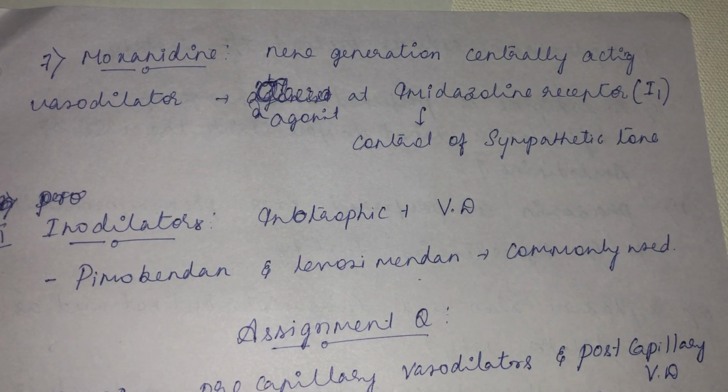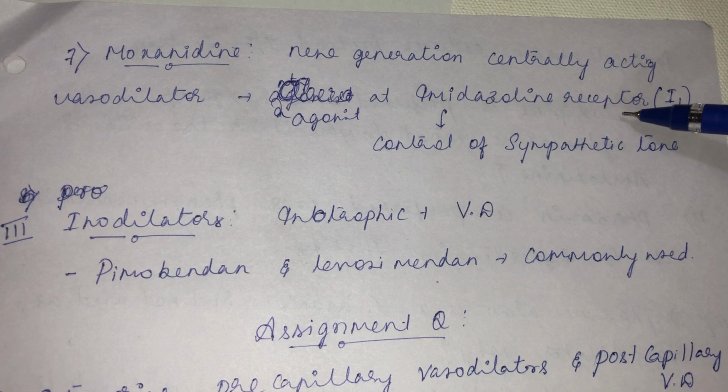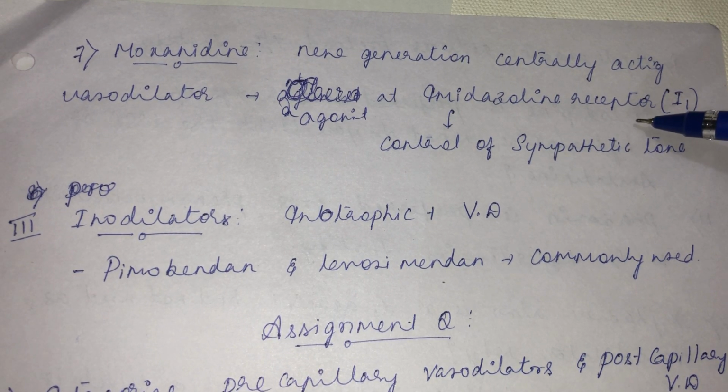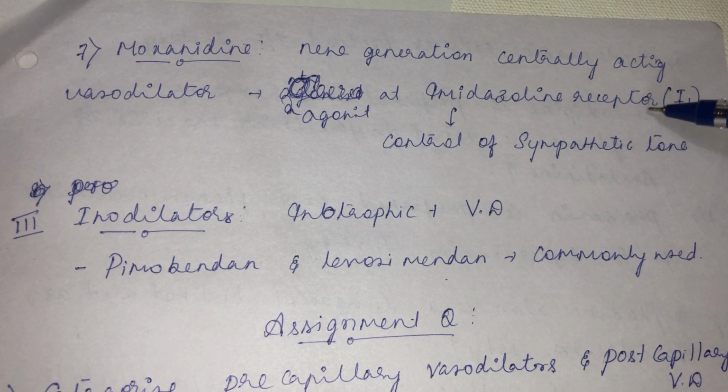See, moxonidine is a new generation centrally acting vasodilator. It is an agonist at the imidazoline receptor. The imidazoline receptor is present in the CNS. Stimulation of the imidazoline receptor inhibits the sympathetic tone. So this moxonidine is an agonist at the imidazoline receptor.